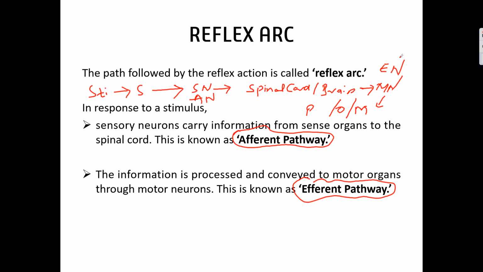Hope you understood the same thing we discussed in the previous slide. The journey of the stimulus to the brain is called the afferent pathway. From the brain to the effector organ is called the efferent pathway.